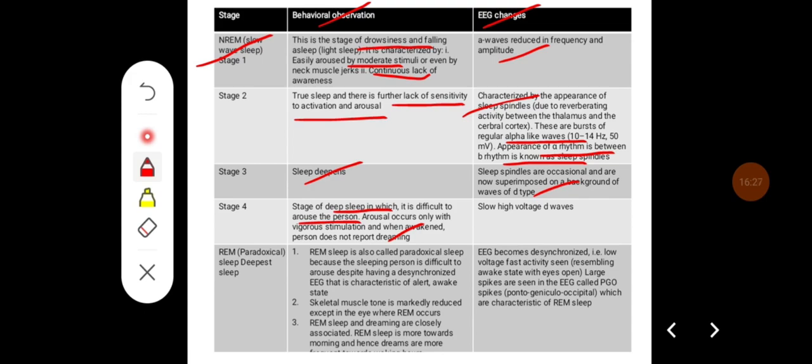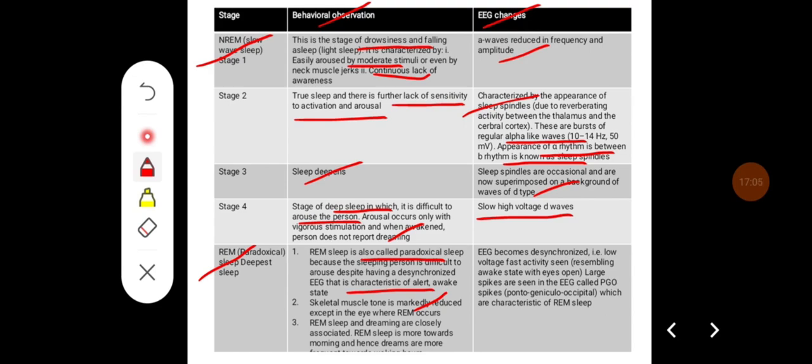The EEG waves here are slow, high voltage delta waves. Then there is REM, the paradoxical sleep, which is the deepest sleep. REM sleep is also called paradoxical sleep because the sleeping person is difficult to arouse despite having a desynchronized EEG that is characteristic of the alert and awake state. The skeletal muscle tone is markedly reduced except in the eyes, where the rapid eye movements occur. And REM sleep and dreaming are closely associated.